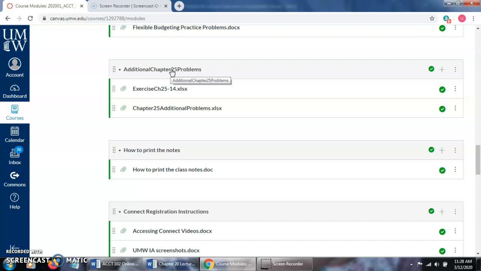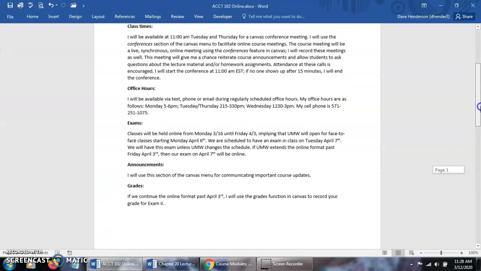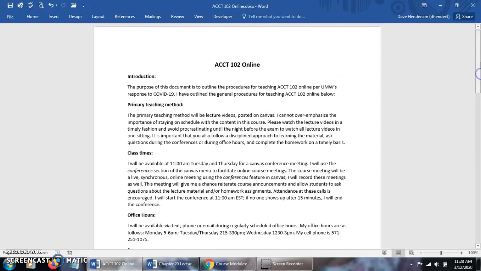All right. I think everything else we've pretty much gone over, so let me bring up this document. Now this document I'm going to post up on Canvas, and this summarizes the approach that I have to moving Accounting 102 online due to COVID-19. All right, so I have my introduction right over here, and then I talk about the primary teaching method, which will be lecture videos posted on Canvas. And again, I'm going to reiterate this, I can't overemphasize the importance of staying on schedule.